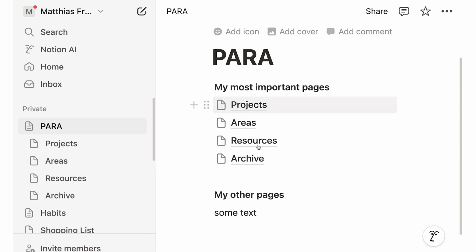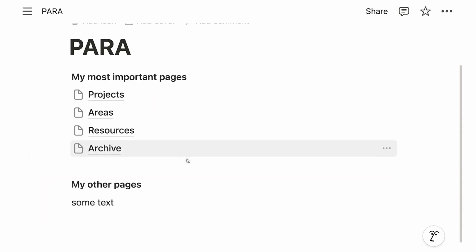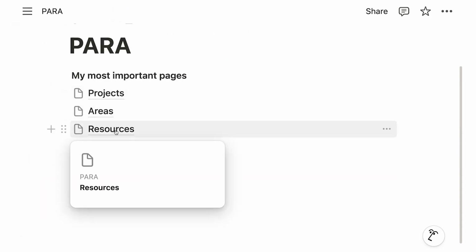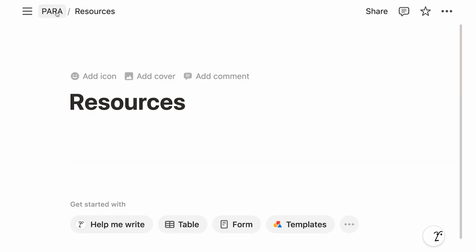Now let's start actually working with these pages. So I've added resources and archive as well, and I will hide the sidebar just so we don't get distracted. And then I will click into resources. Again, we can see here at the top, I'm inside Para resources. This is my Notion page.